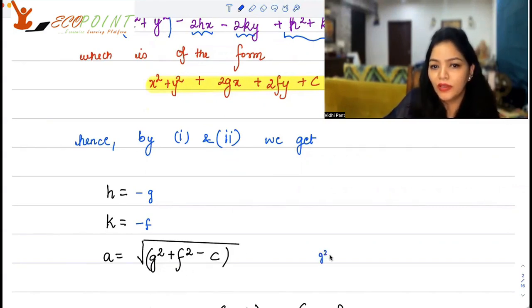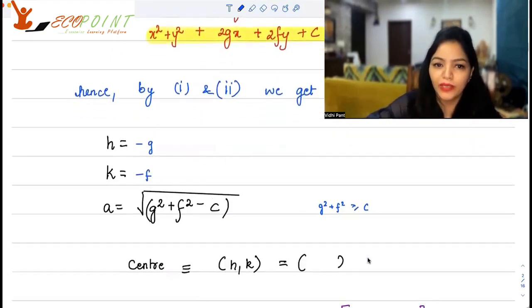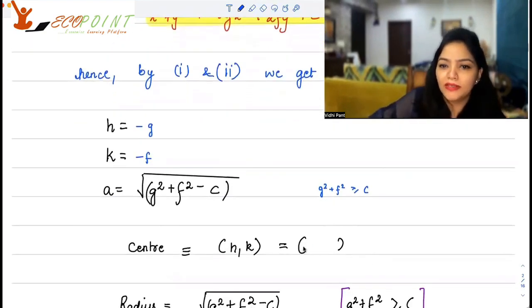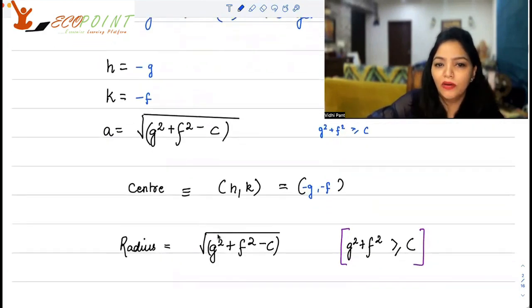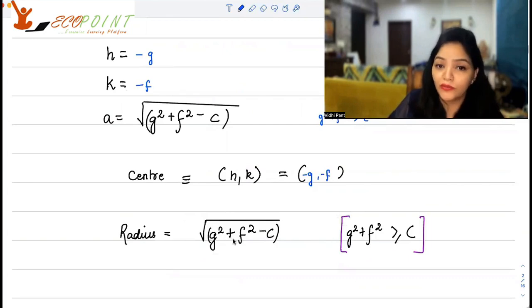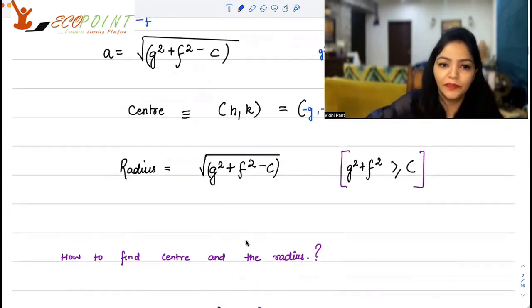So g square plus f square should be greater than or equal to c. That becomes a general condition for the square root, okay? Now the center is minus g comma minus f. Radius is square root of g square plus f square minus c.